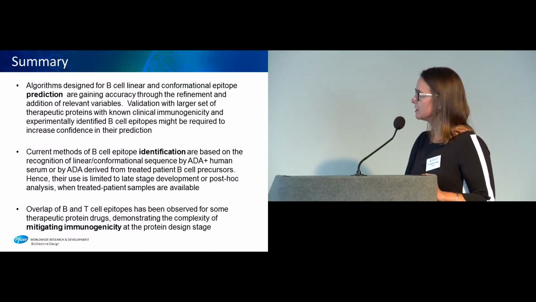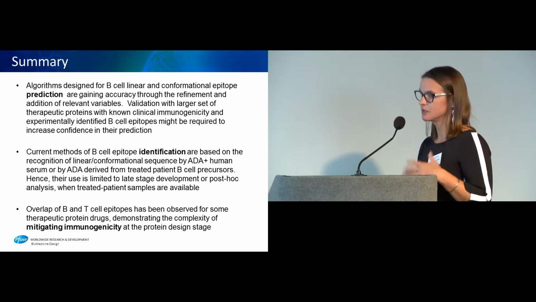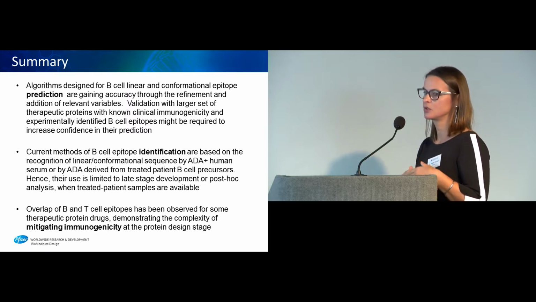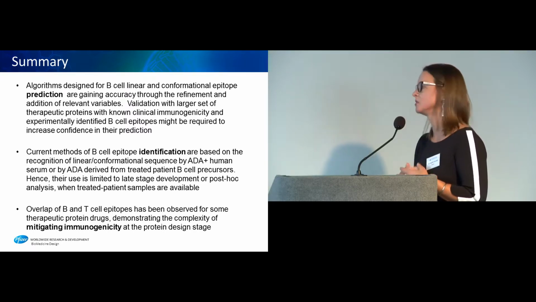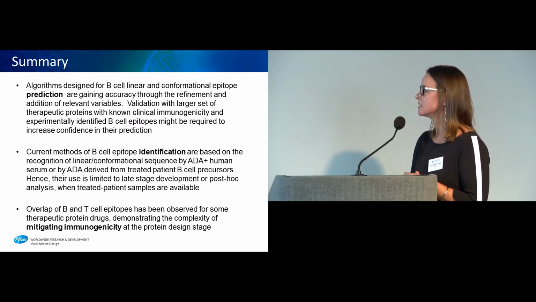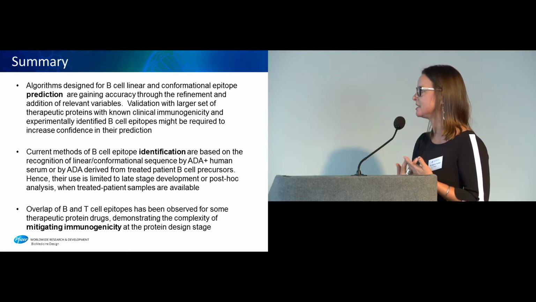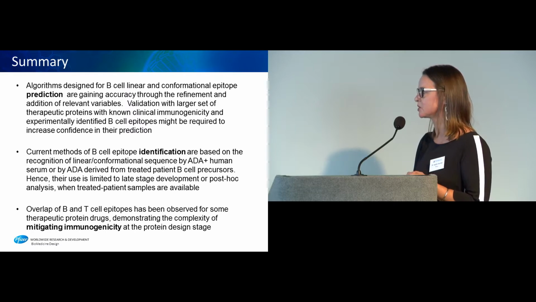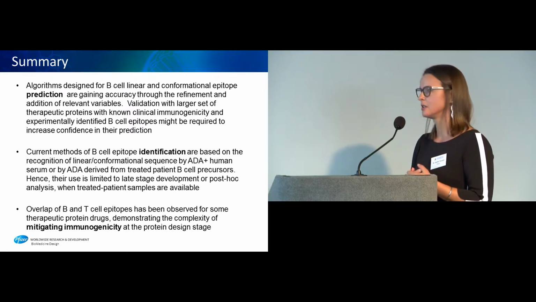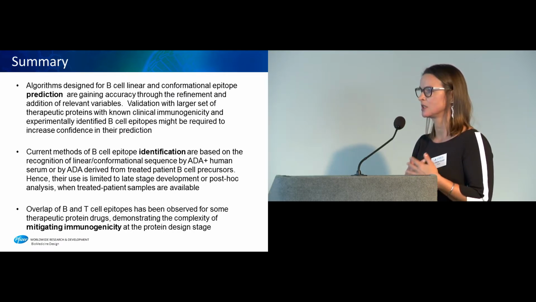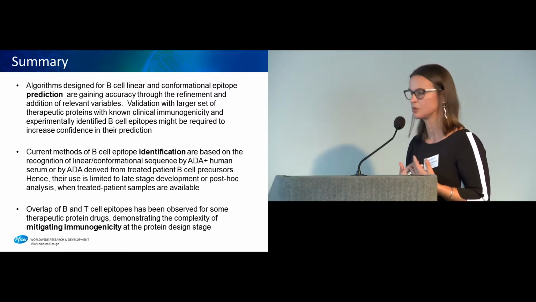In summary, we now have algorithms designed for B-cell linear and conformational epitope prediction. We might need to acquire more data to gain real confidence in the predictions. And the current methods of B-cell epitope identification, as we've seen, are mainly based on the use of ADA-positive human serum, ADA derived from treated patients, or B-cell precursors. Hence, this kind of epitope identification might be limited to the stage of development where we have access to these samples.